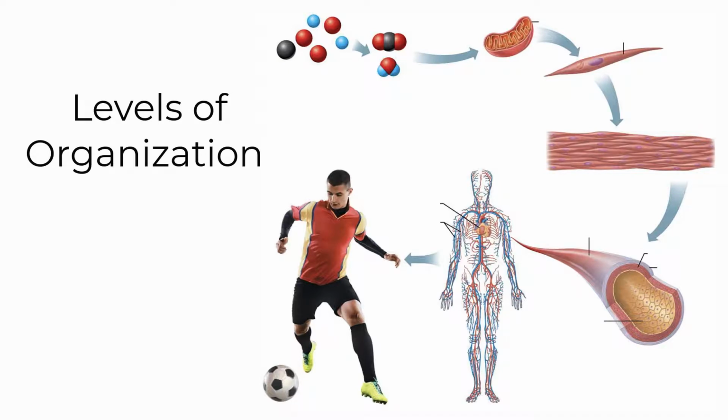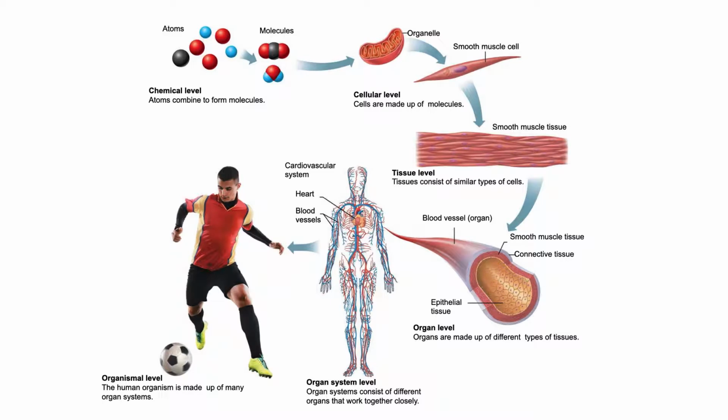Your body has several levels of organization. The human body consists of all of these levels of organization combined. We will briefly introduce each level one at a time, starting with the chemical level. You'll see it at the top left of your screen.